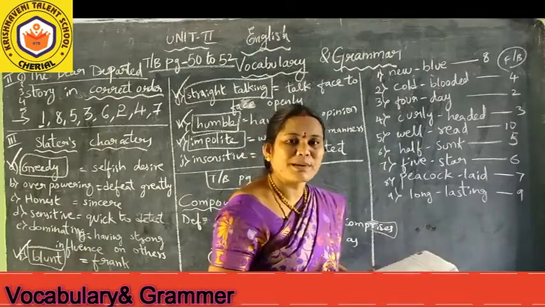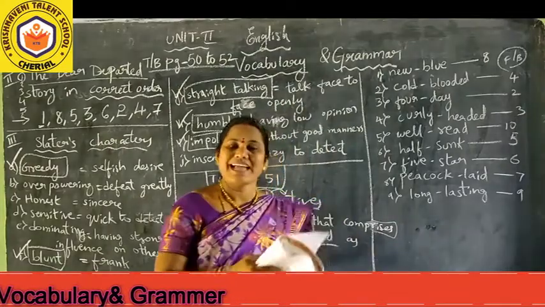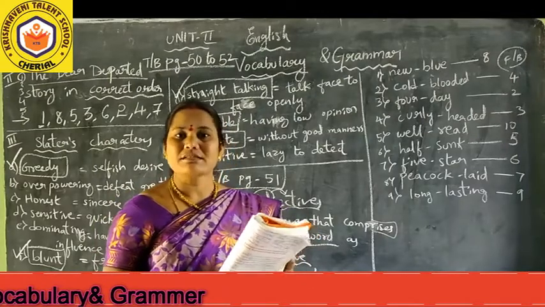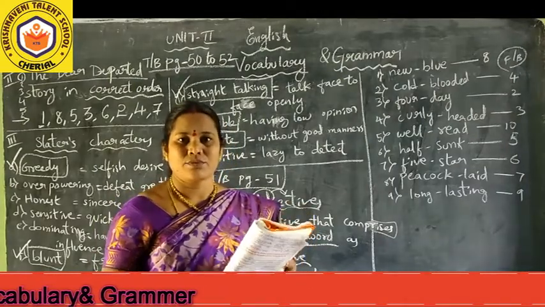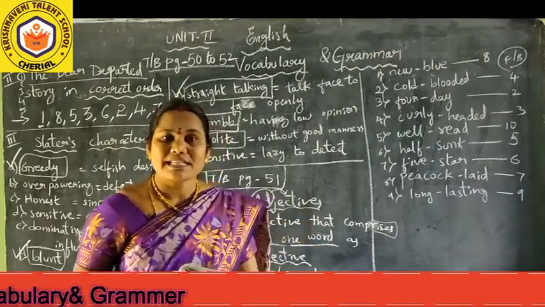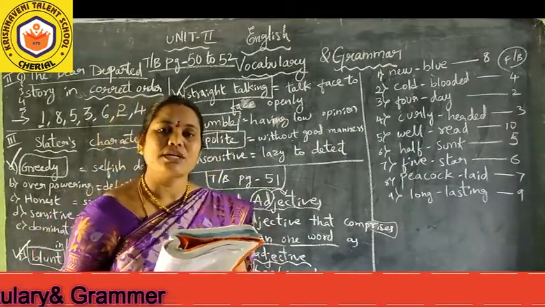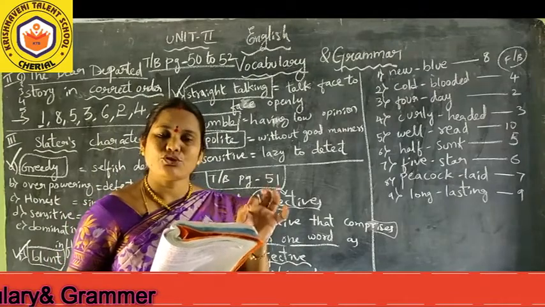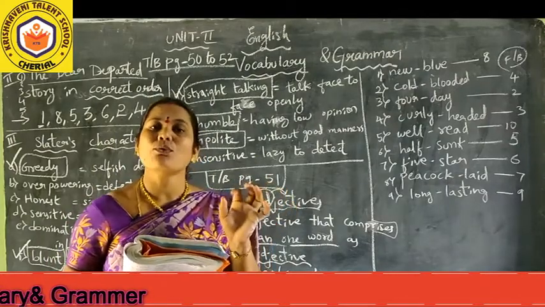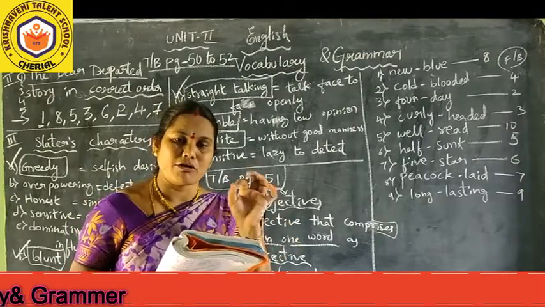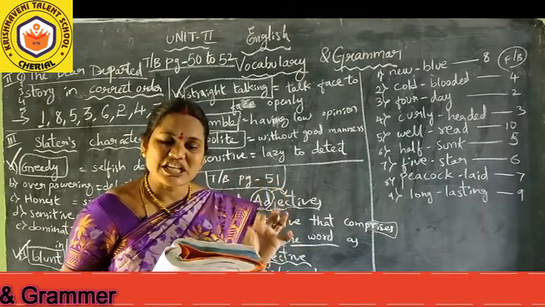So for this please open page 52. I will read out the question and I will say the answer. You can please write it down when I say the answer. First one already it is given for us. Sindhu is very clear sighted about her choice. Sindhu is one girl. So what is the attitude of this girl is being explained in the form of quality. What type of girl she is?